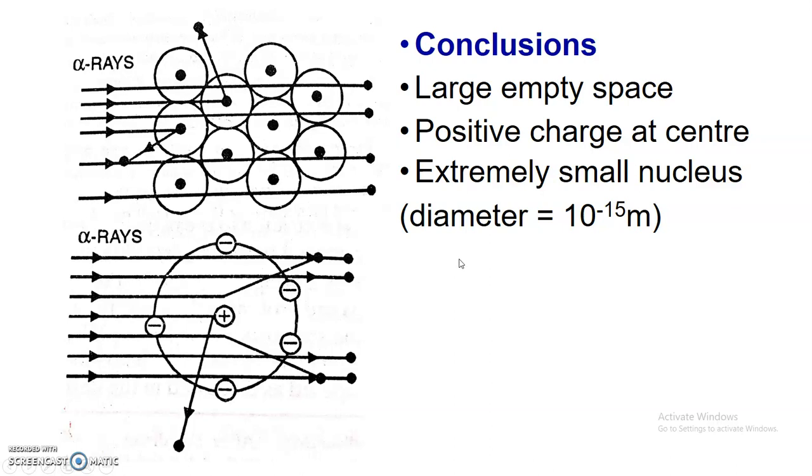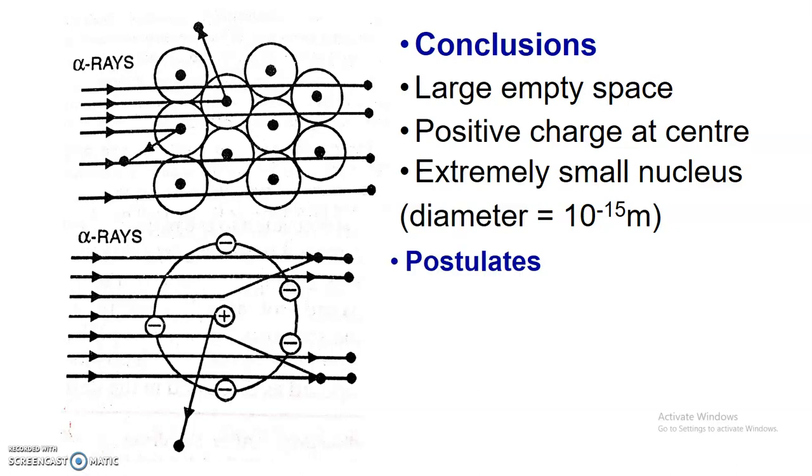When you imagine the atom as a football ground, then a football kept at the center of the ground becomes the nucleus. From this you can imagine how extremely small the nucleus is as compared to the size of that particular atom.